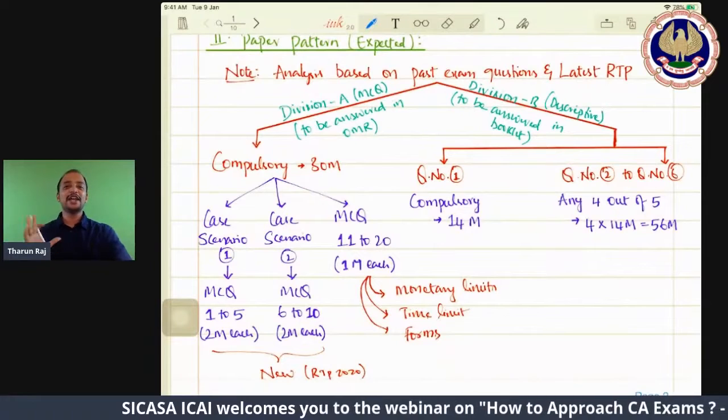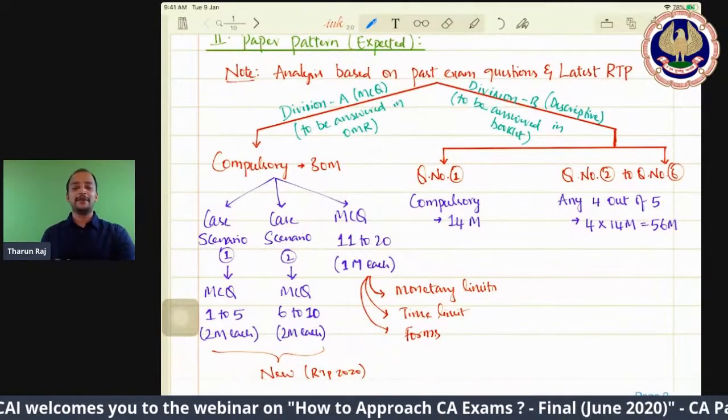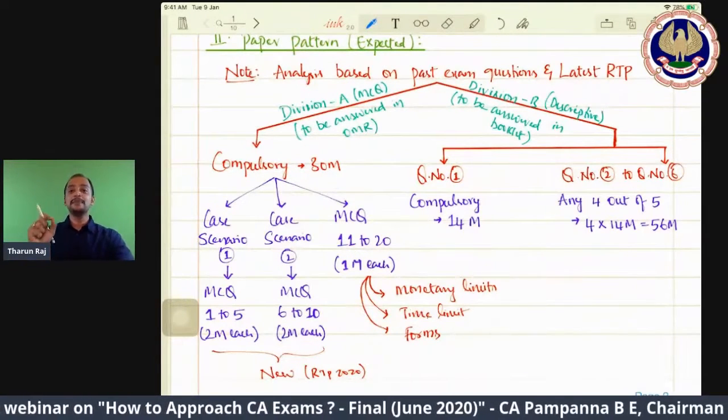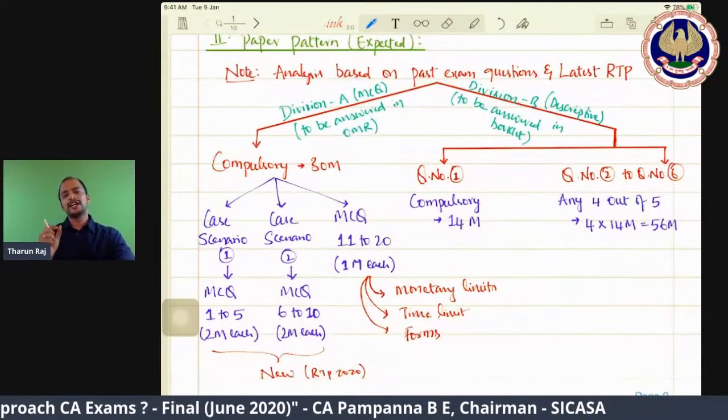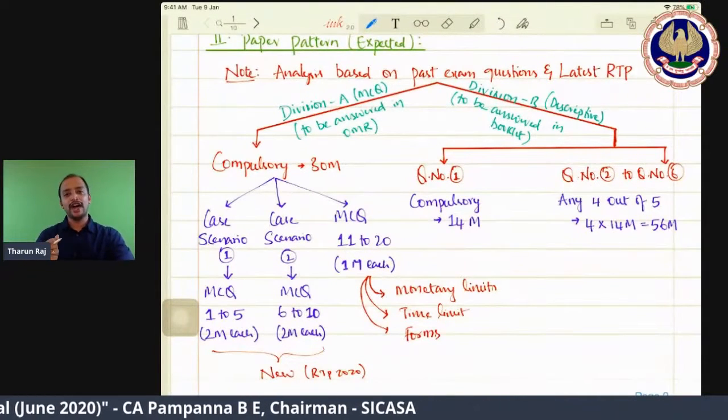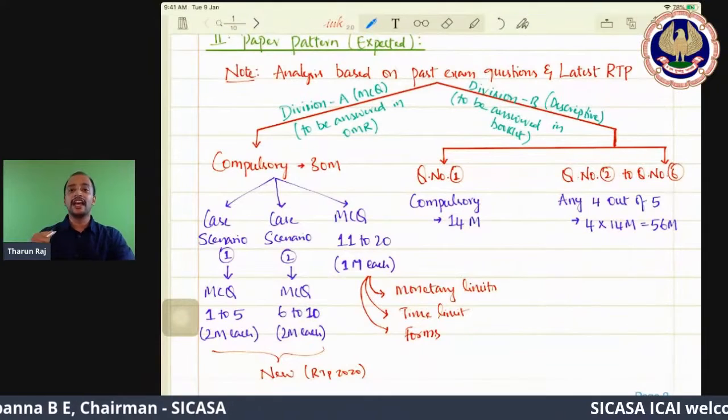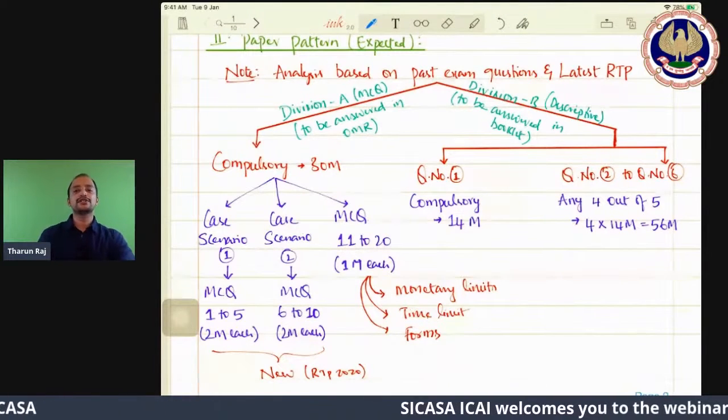So enough, I'm not able to write further. That kind of pressure will be there, but subject pressure will be very, very less. That is the last paper, and if you can write it with full confidence, you will easily be scoring 60 plus.